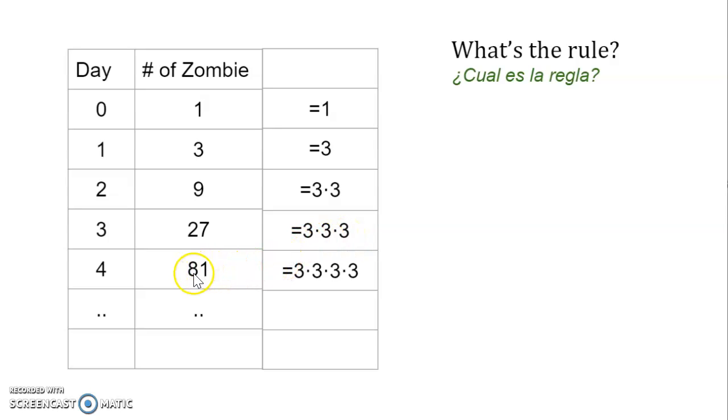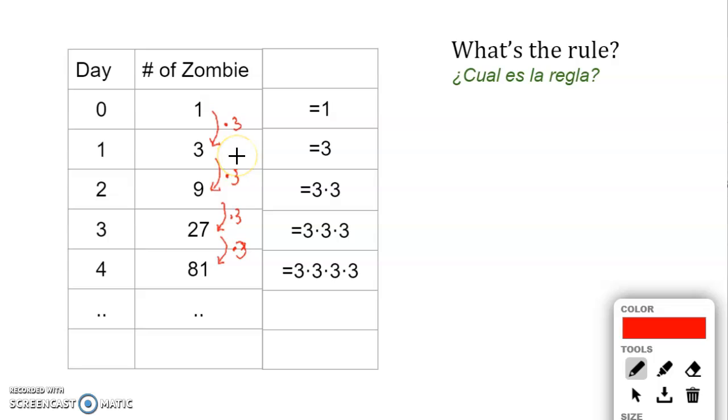So do you see the pattern on the 81? 81 can be rewritten as 3 times 3 times 3 times 3. So whatever the previous number was, we just multiplied by another 3.